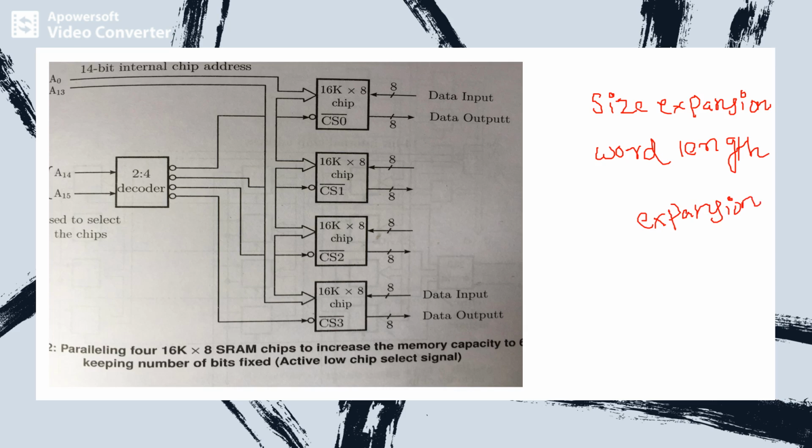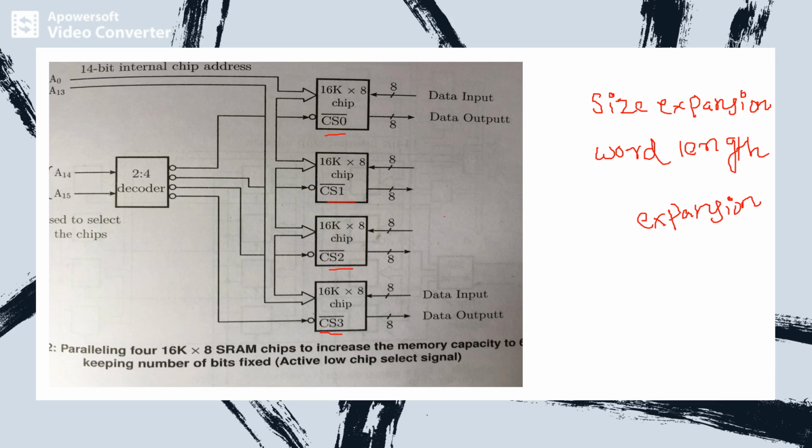So in the diagram we can observe that four 16K into 8 SRAM chips are connected in parallel in order to increase the memory capacity to 64K, keeping the number of bits fixed. So that means active load chip as well as select signals. In the diagram we consider only chip select signals, and we connected four 16K into 8 chips in parallel in order to get the total capacity of 64K.